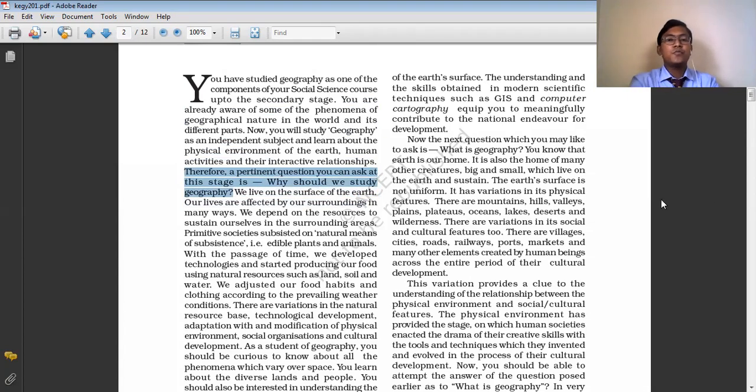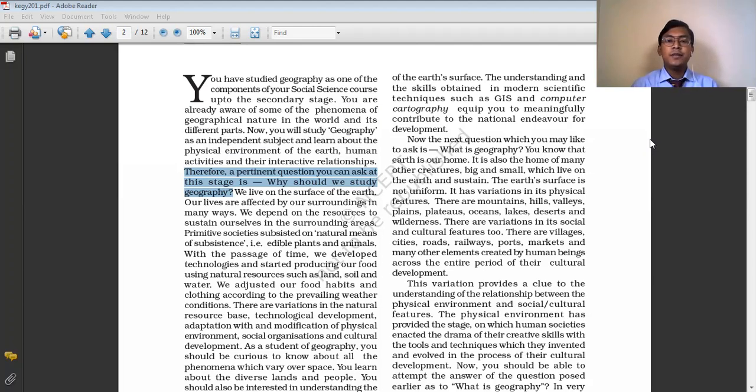So now the most important question which arises is why should we study geography, or what is the importance of studying geography? See, we human beings live on the surface of the earth and our life is affected by our surroundings in many ways.